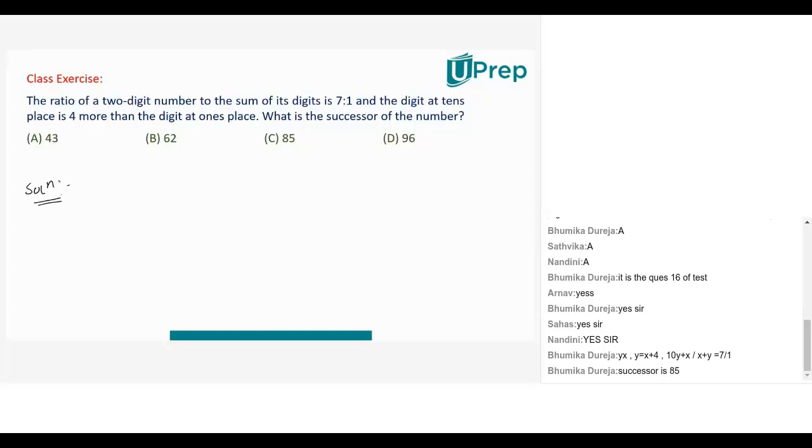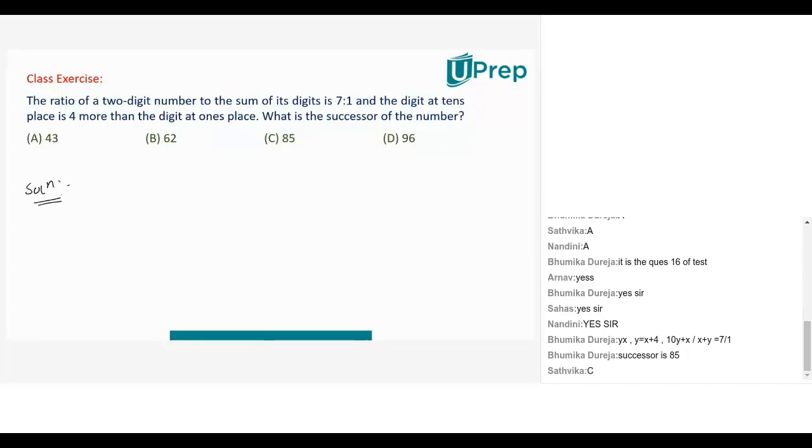So I'll explain this. See, what it's saying is, let's understand. The ratio of a two-digit number to the sum of its digits is 7:1. So there is a two-digit number and the sum of its two digits is given. First, we need to understand the digits at the units place and tens place. So let us assume the digits at the unit and tens place be x and y.